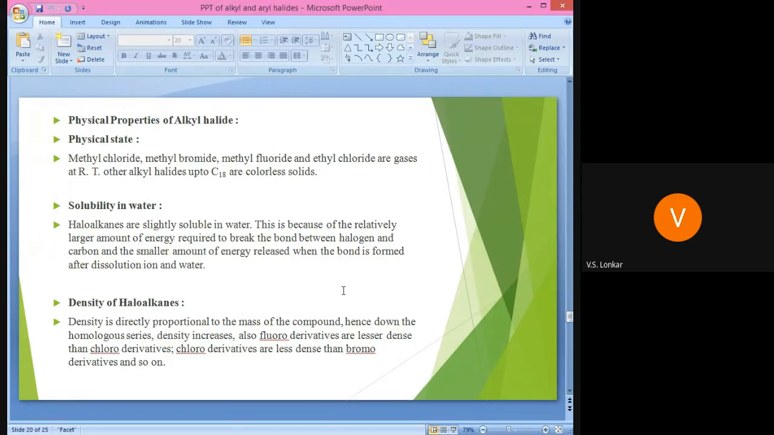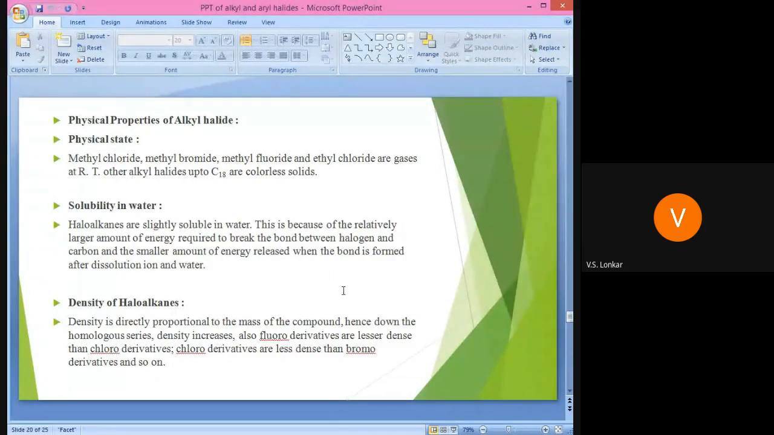First, the physical state. Methyl chloride, methyl bromide, methyl fluoride and ethyl chloride are gases at room temperature. Other alkyl halides up to C18 are colorless solids. That is, higher alkyl halides up to C18, having 18 carbon atoms in their structure, are colorless solids. This is about the physical state.